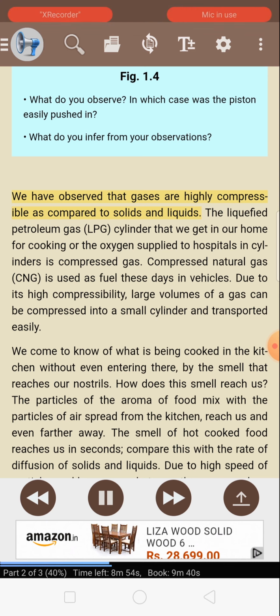We have observed that gases are highly compressible as compared to solids and liquids. The liquefied petroleum gas (LPG) cylinder that we get in our home for cooking, or the oxygen supplied to hospitals in cylinders, is compressed gas. Compressed natural gas (CNG) is used as fuel these days in vehicles. Due to its high compressibility, large volumes of a gas can be compressed into a small cylinder and transported easily.